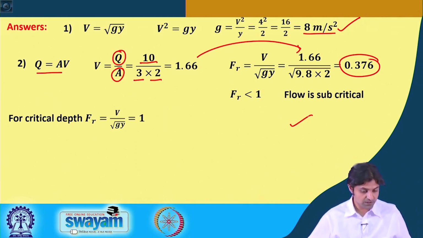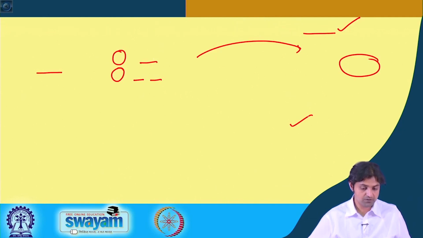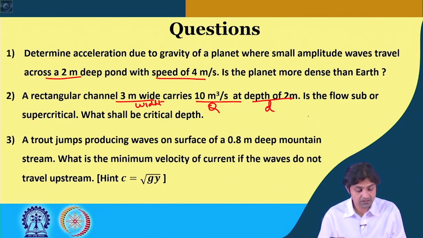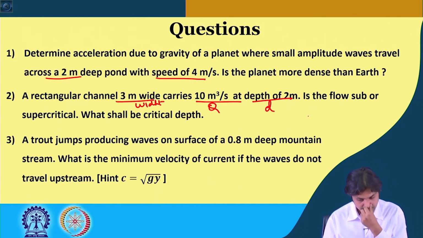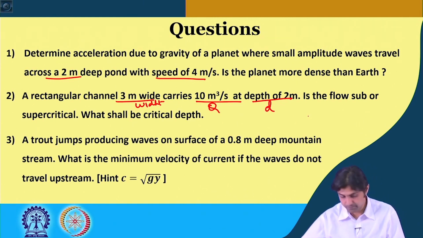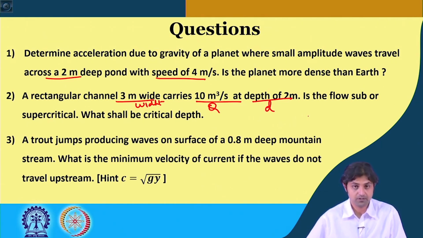So, before starting the third question, we should now just relook what the third question is. It says that a trout jumps producing waves on surface of 0.8 meter deep mountain stream. What is the minimum velocity of current if the waves do not travel upstream? Alright.